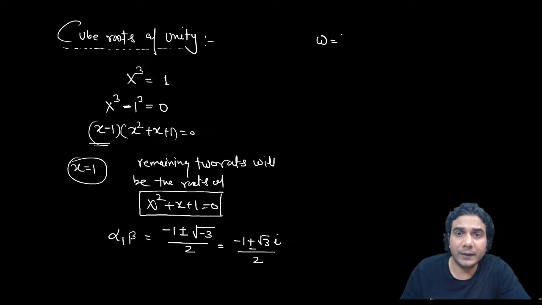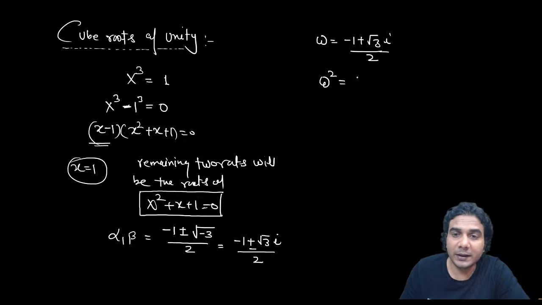If some equation in omega is given, you can't assume that it's a cube root of unity. So omega is minus 1 plus root 3 iota by 2. Now if you take this value as omega, then the second value will be the square of this. If you square this, you get minus 1 minus root 3 iota by 2.